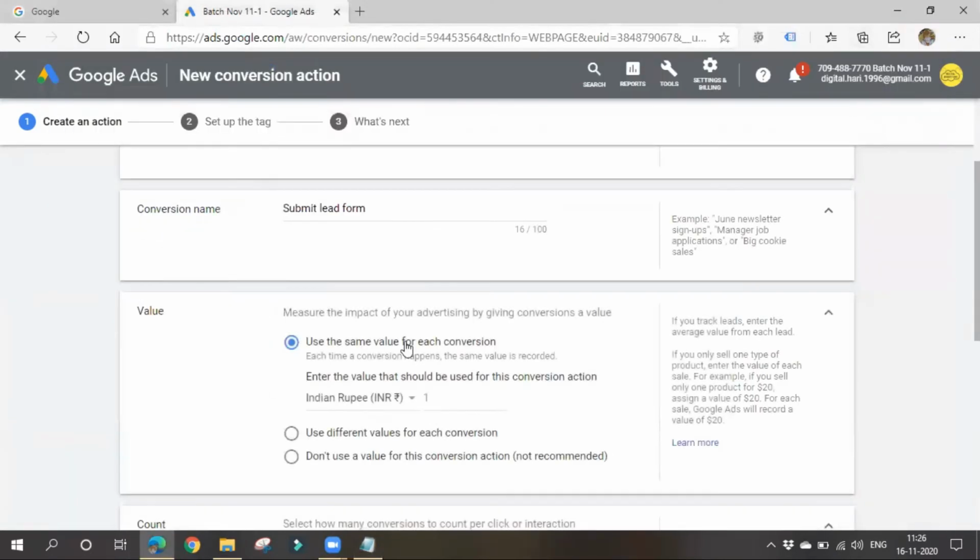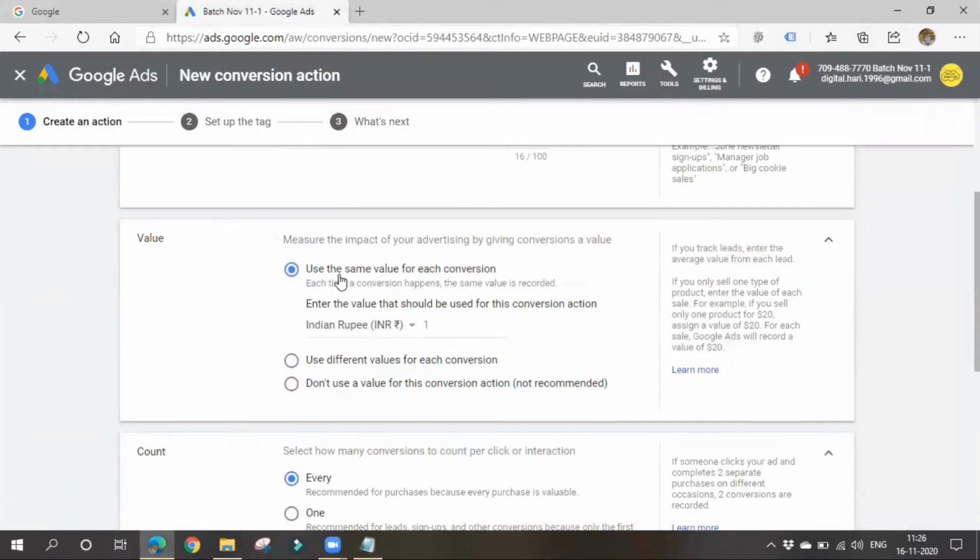So now I'll go here. If you see, "Use the same value for each conversion" means each time a conversion happens, the same value is recorded. We also have to say that if they fill up my form, I'll be getting this much amount. Like that, you can say. Otherwise, you can leave it like that only.